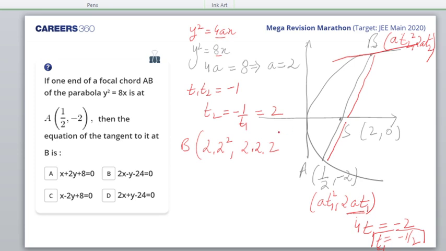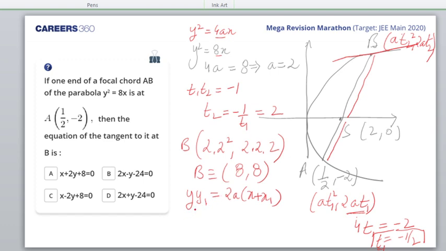So I get B as the coordinate (8, 8). Am I right, students? So we know for the parabola y square is equal to 4ax, the tangent at (x1, y1) is y y1 equals 2a (x plus x1). Is everybody aware of this?